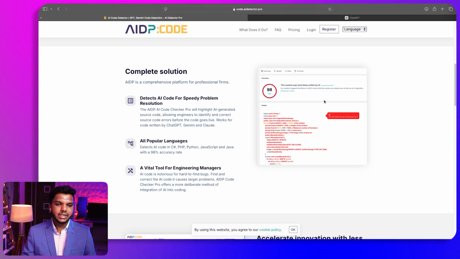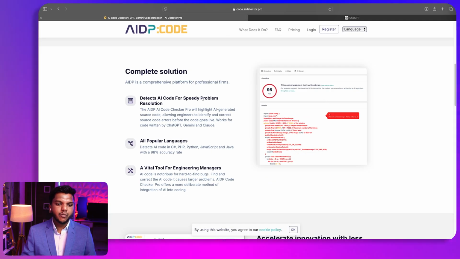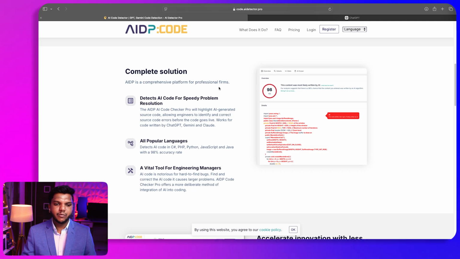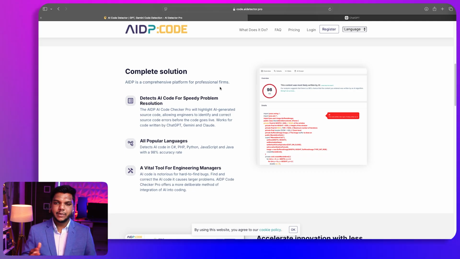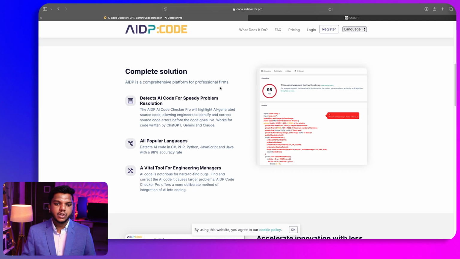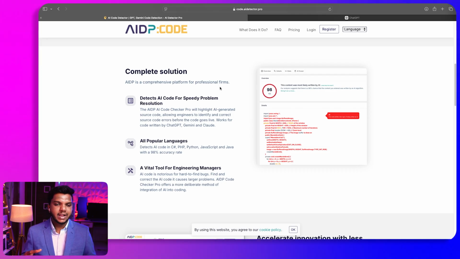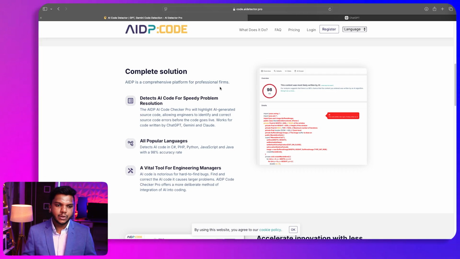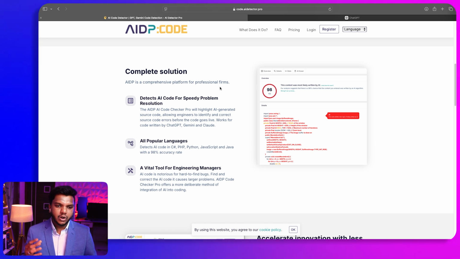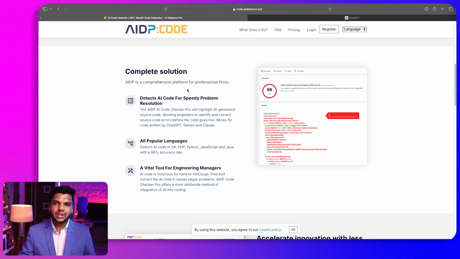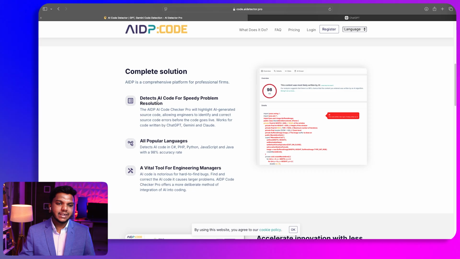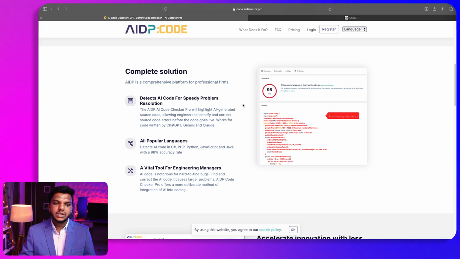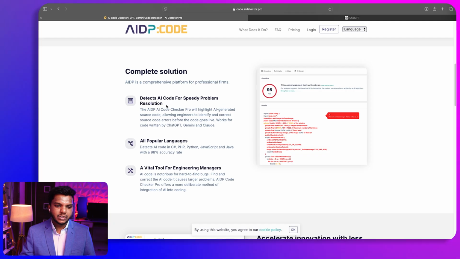Then if I scroll down, you can see the complete solution detects AI code for speedy problem resolution. AIDP is a comprehensive platform for professional firms. So this can also be used by professional firms. Let's say you are a professional firm where a lot of developers work. And if you want to check whether they are using AI tools to generate the code in your firm, you can use this AI tool to check that and detect AI code for speedy problem resolution. So we can just check whether a particular piece of code is generated by AI.